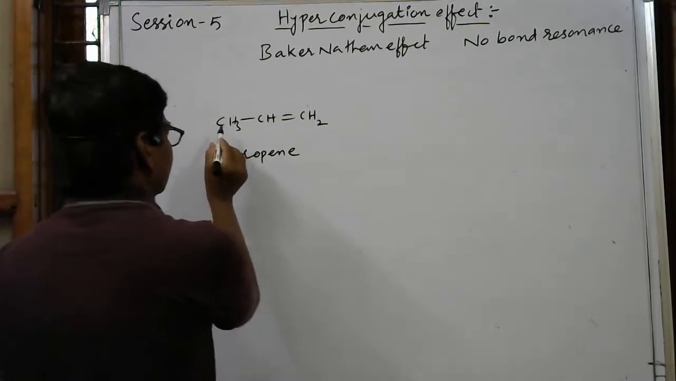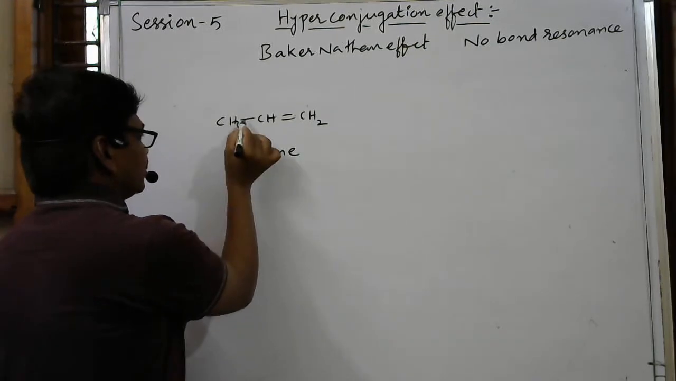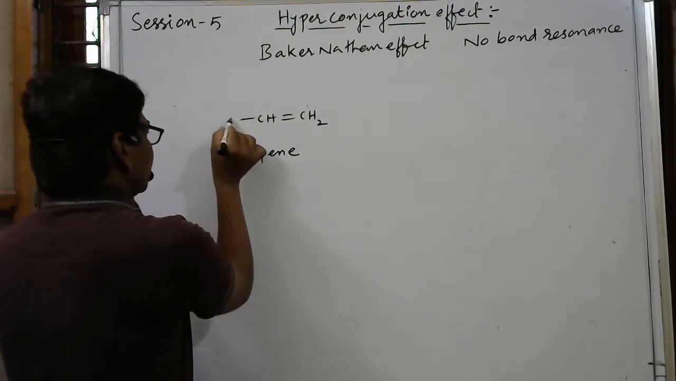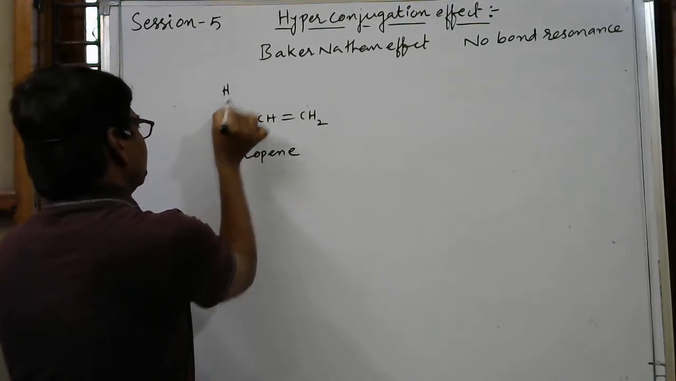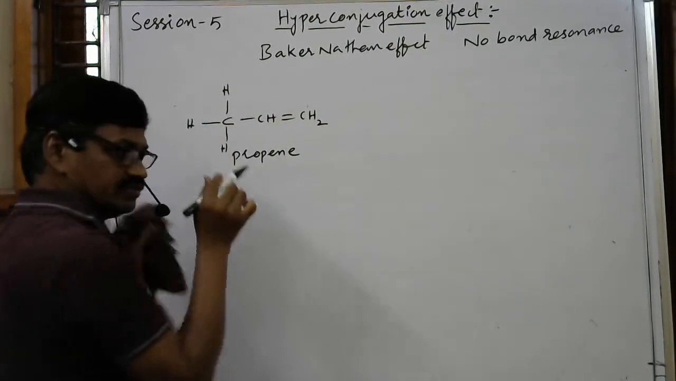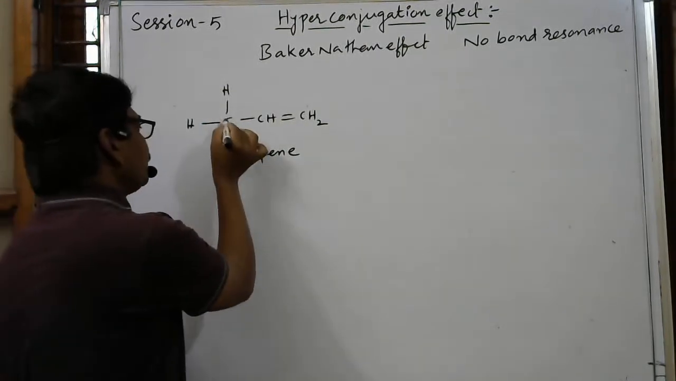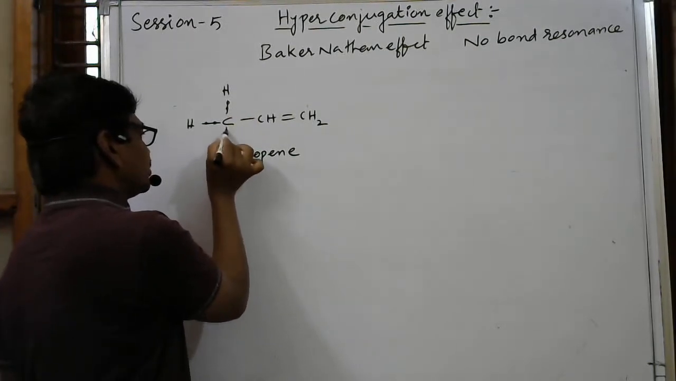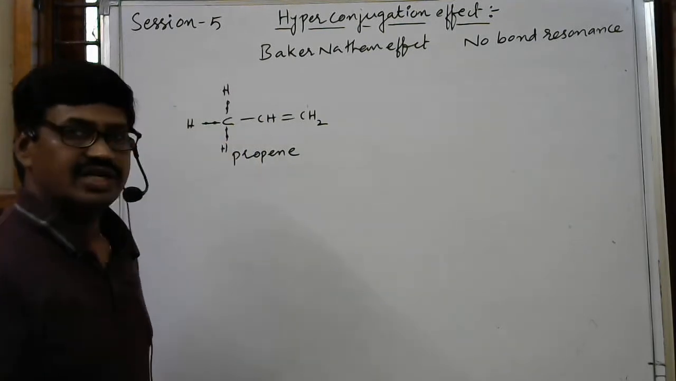See here, this is the double bonded carbon, this is a single bond. On the double bonded carbon, this is the CH3, I am writing in this way. Here hydrogen. Sorry. Here these are the sigma electrons. How many sigma electrons are present? Three CH sigma bonded electrons are present.